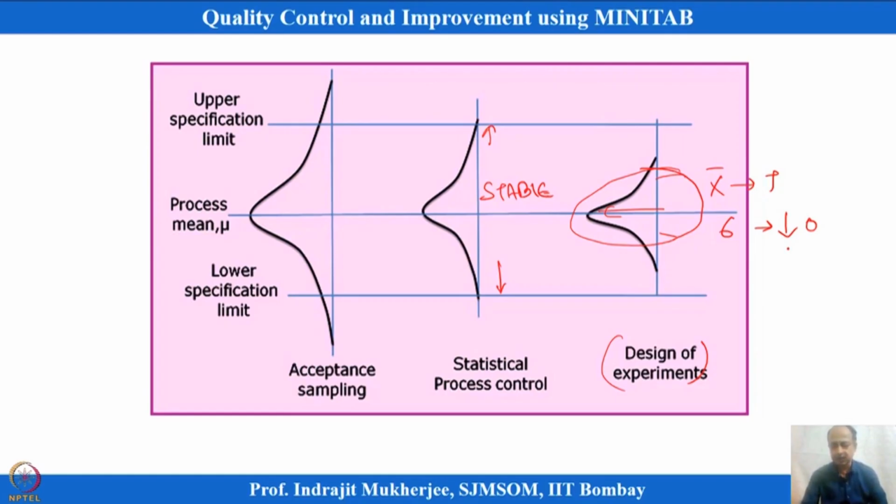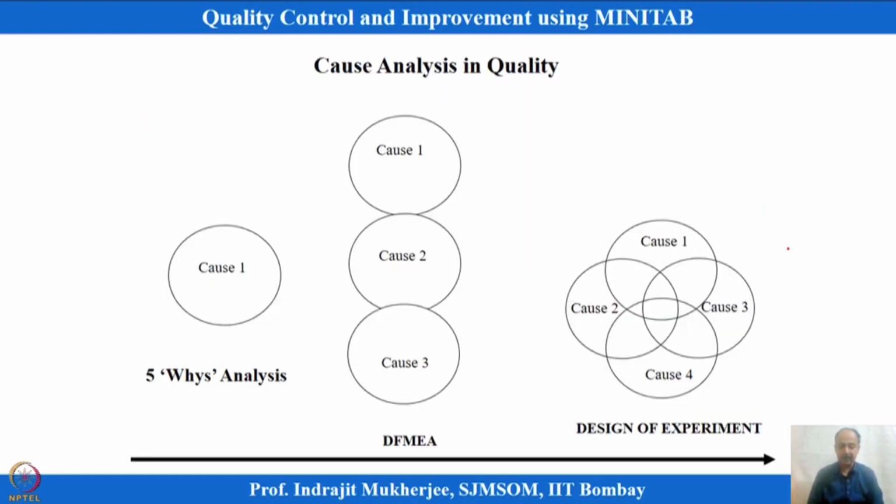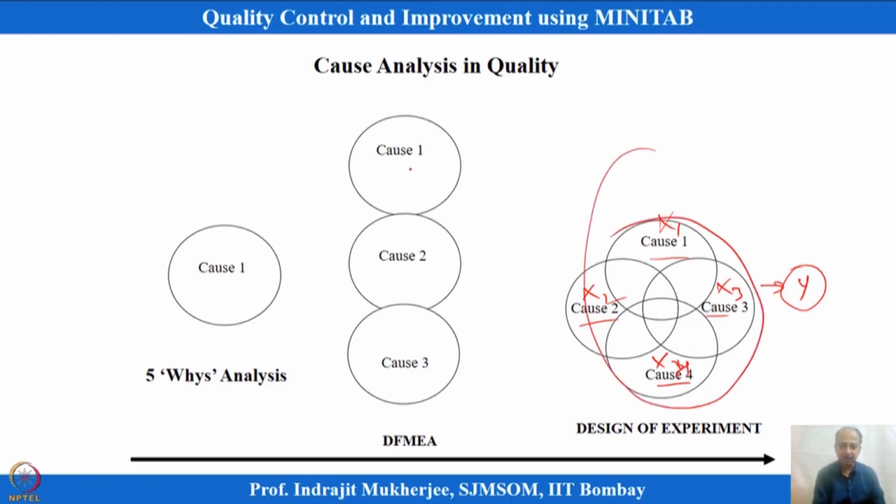Also, I want to recap one of the concepts: if you have variability, that means causes are impacting my y, and the causes are somewhat interlinked with each other, and together they can impact the y. This is the scenario. This is one of the variables x1, this is x2, x3, and this is x4, and they are interrelated with each other, not completely independent. If they were completely independent, we could understand what level of x will deliver the optimal y.